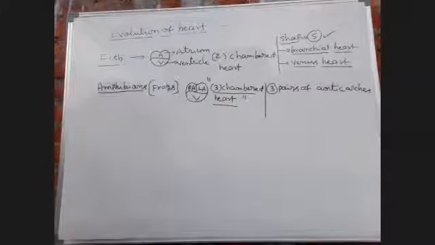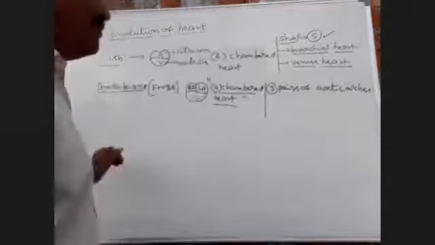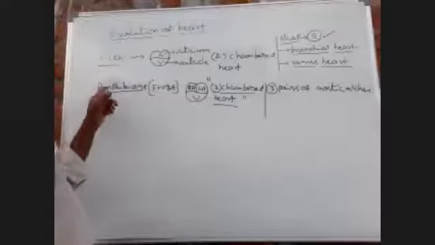Sinus venosus and conus arteriosus are formed in amphibians.